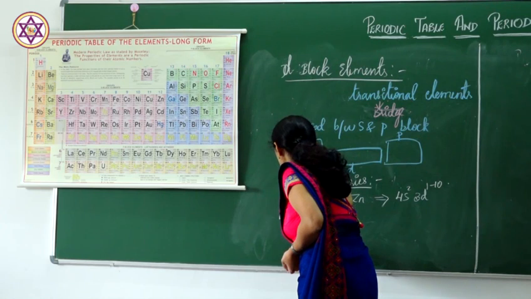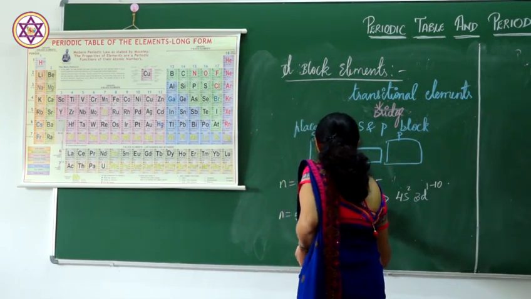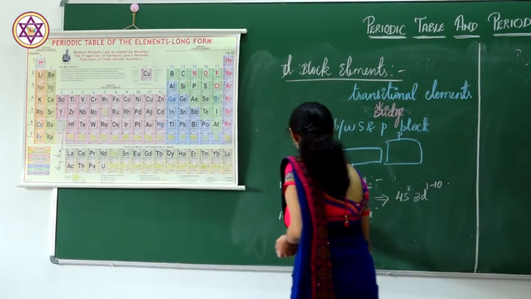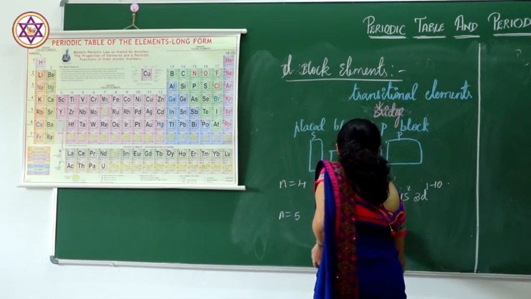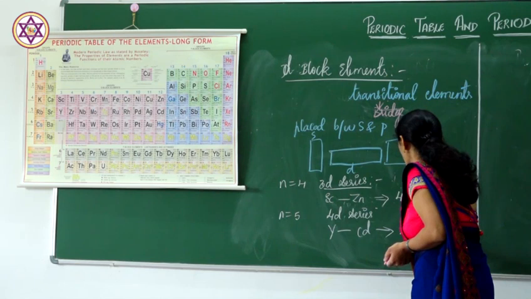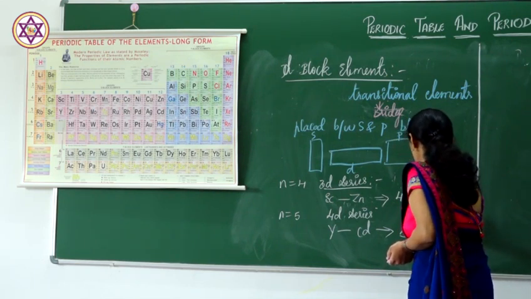Coming to n equal to 5, that is the 4d series, from yttrium to cadmium. They have the general outermost electronic configuration 5s2 4d1 to 10.